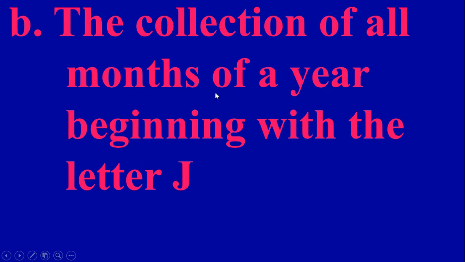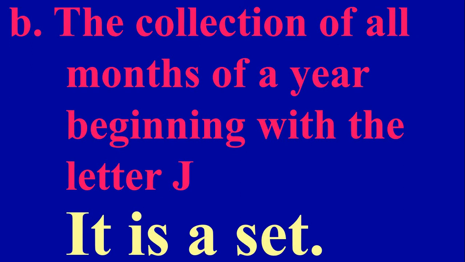The collection of all months of a year beginning with the letter J. Now here we can directly tell the months which are beginning with the J, that is January, June, July. So therefore this is well defined. So this collection is well defined, so it is a set.